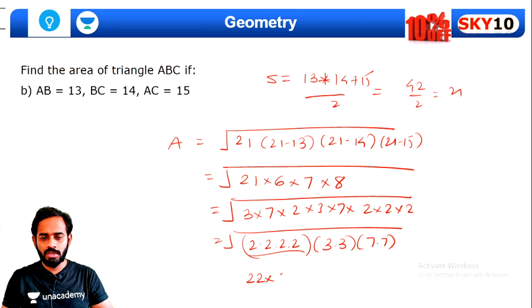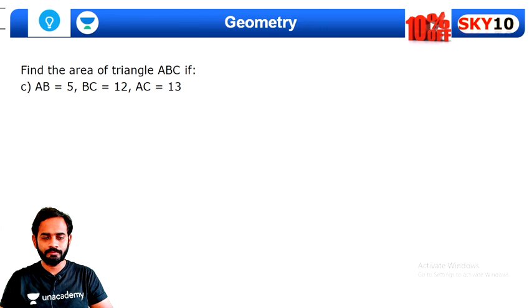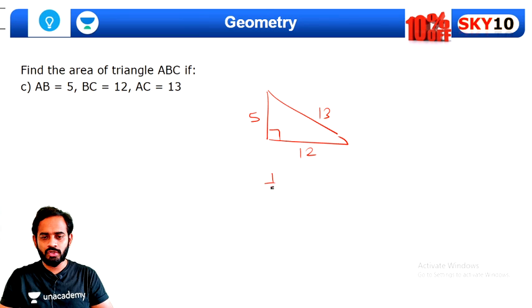Okay, now if we have this 5, 12 and 13, this becomes a Pythagorean triplet, because 5 square plus 12 square is equal to 13 square. So this becomes a right-angled triangle. So using half into base into height, you can get the area. So this is 30. This will be the value of the area of this triangle.